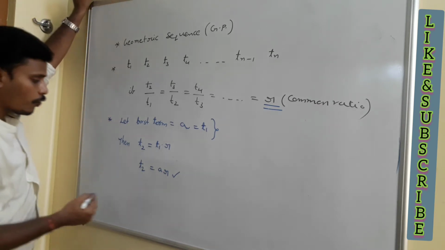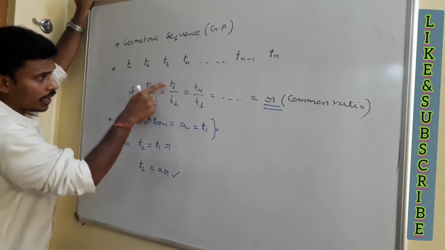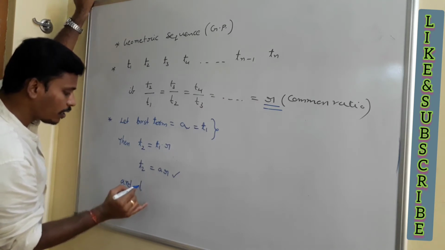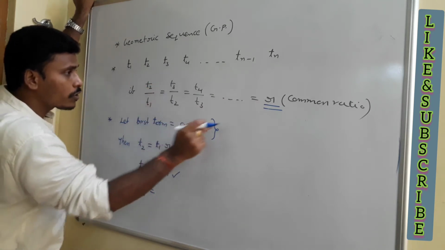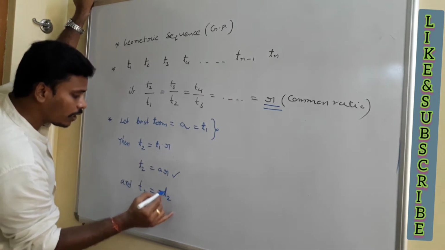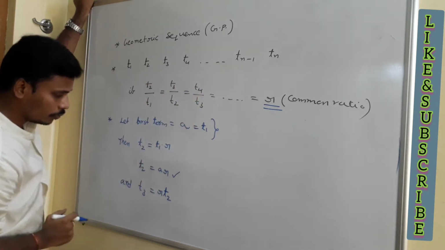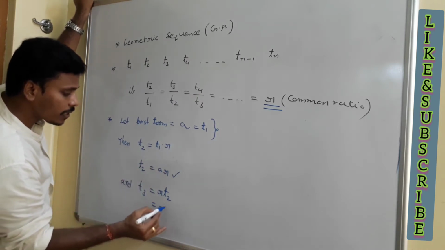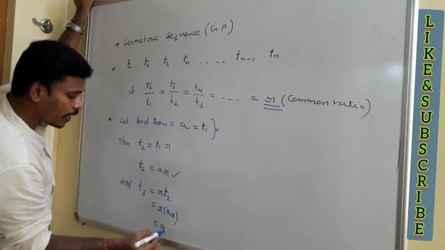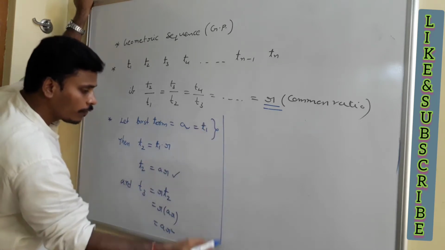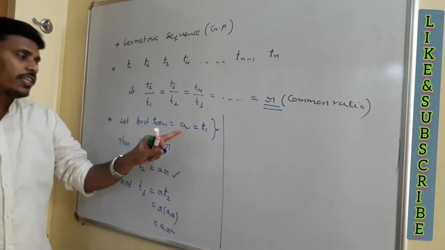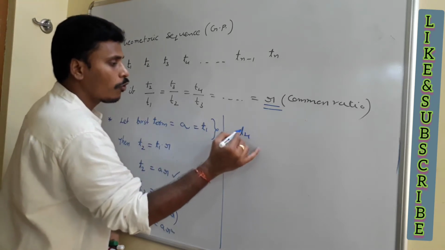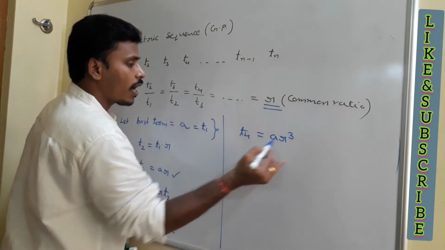In similar fashion, if you go with the third term, look at this. T3 by T2 is equal to r again. So what about T3? T3 is equal to r times T2. Then what is T2? We already have T2 as ar. Replace T2 with ar and it becomes ar squared. Now if you look, we have a pattern. T1 is a, T2 is ar, T3 is ar squared. In similar fashion, if you move on, you will get T4 is equal to ar cubed, and so on.